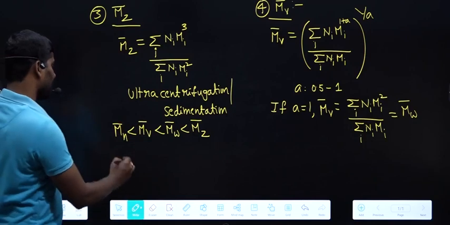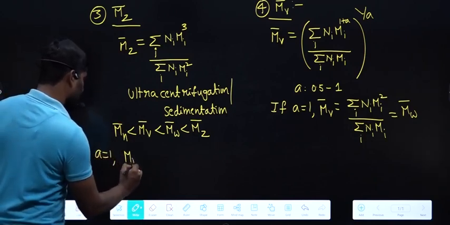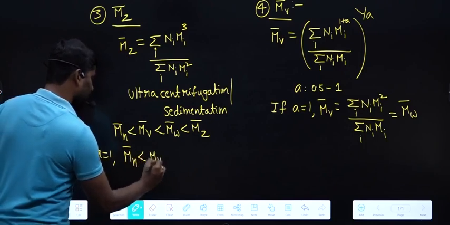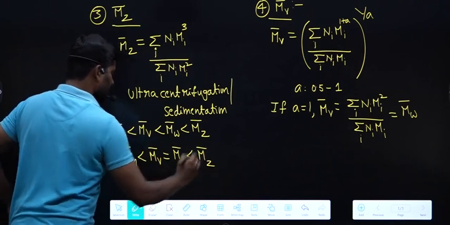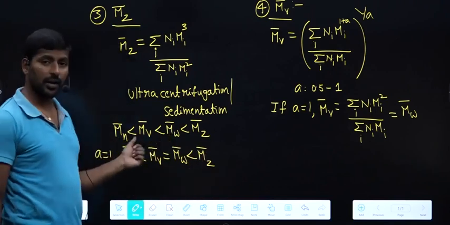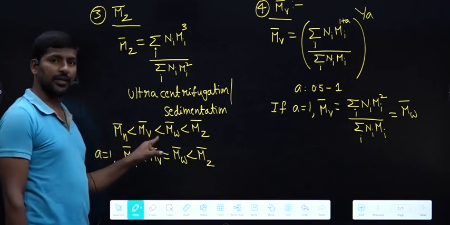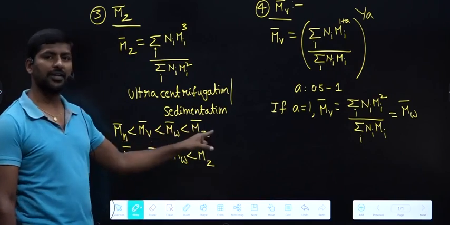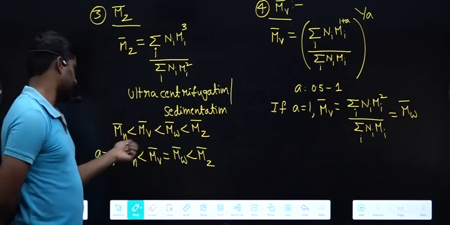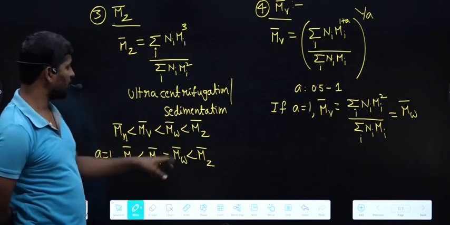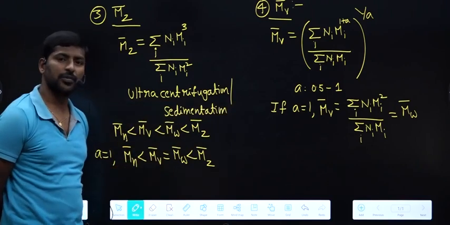And if a is equal to 1, then Mn bar is less than Mv bar equal to Mw bar is less than Mz bar. Simply remember it in alphabetical order: in alphabets first we get N, after that V, after that W, after that Z. And if a value is 1, the weight average molar mass and viscosity average molar mass are the same.